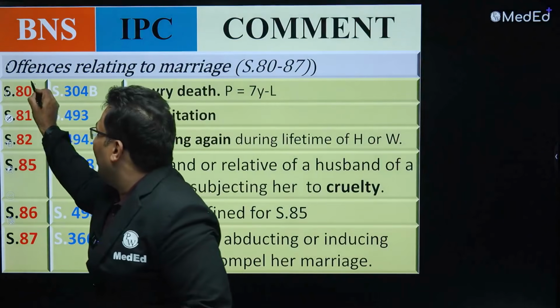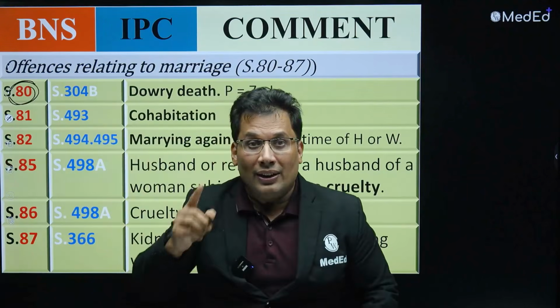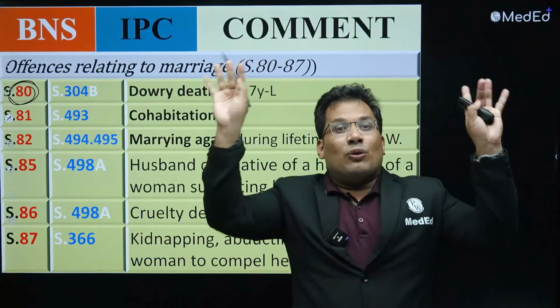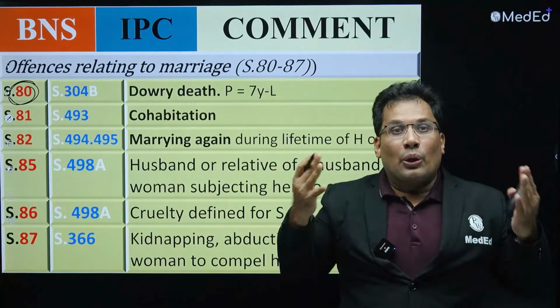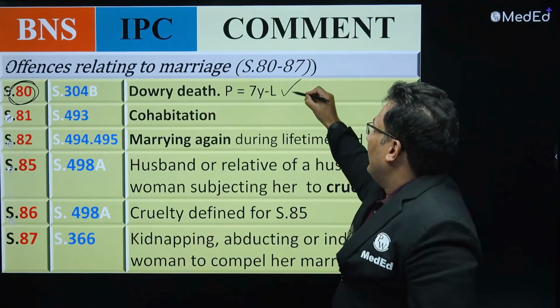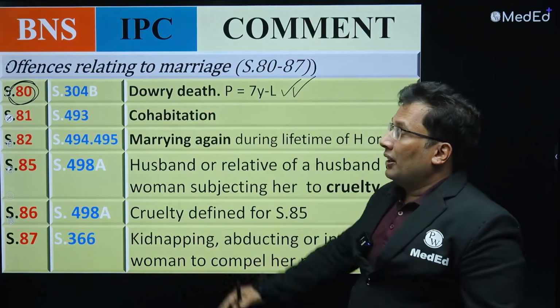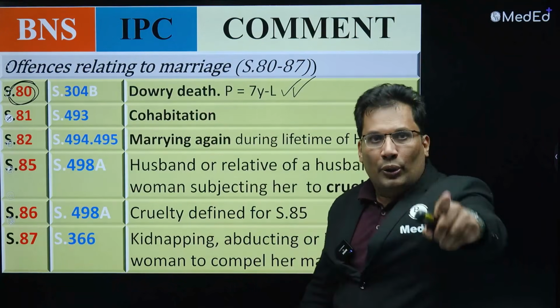This is 80 BNS. What is 80 BNS? 304B. I used to teach 304B. B for bride. That is dowry death. So this is 7 years of imprisonment to life imprisonment. That is 80, dowry death.